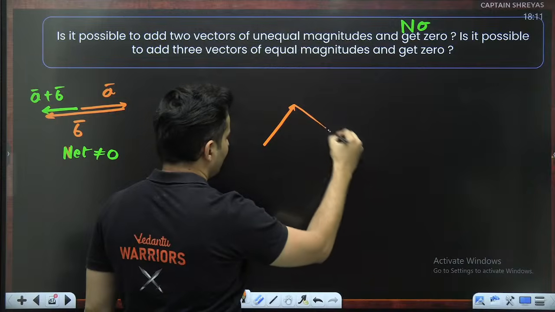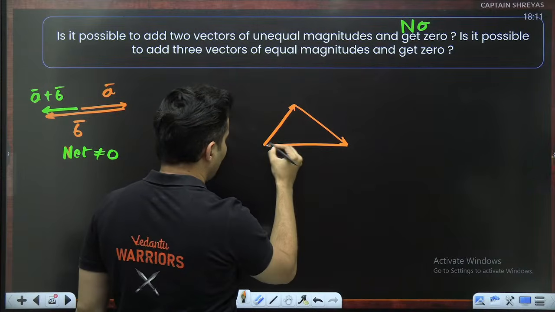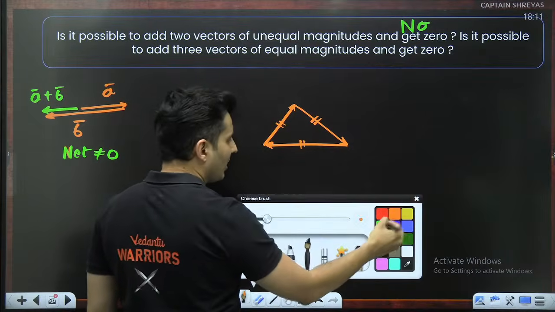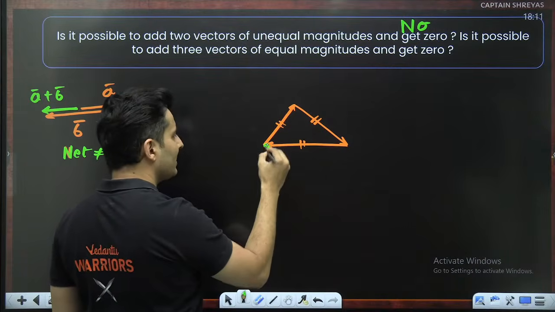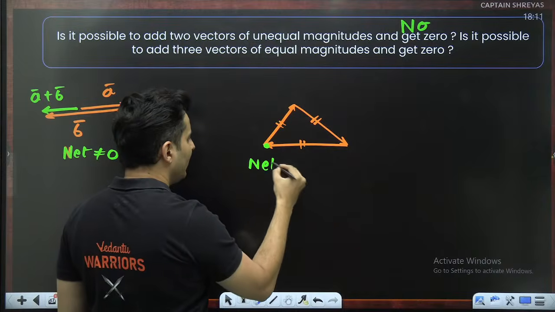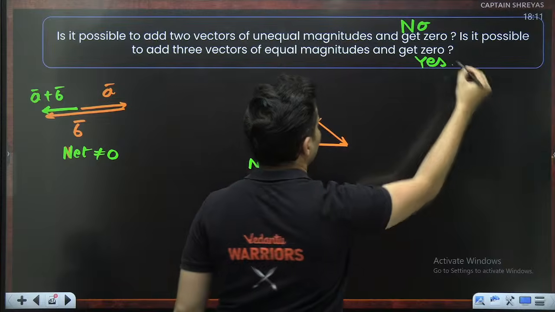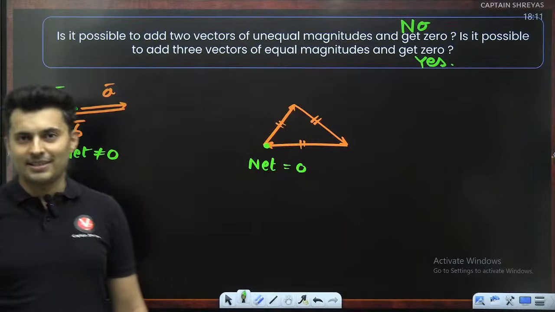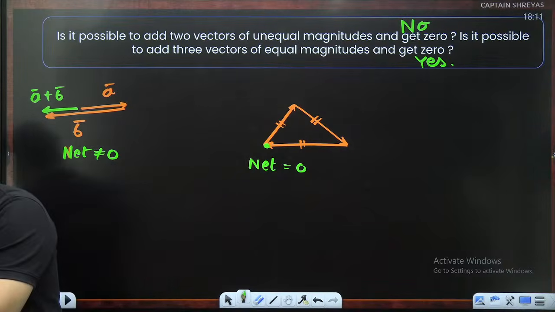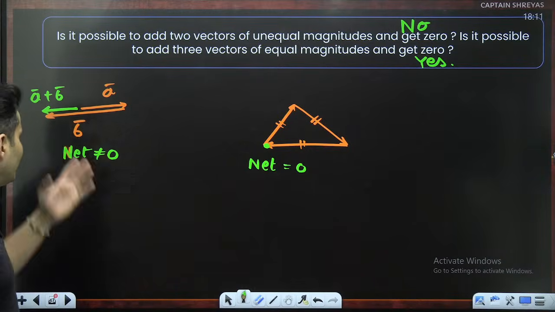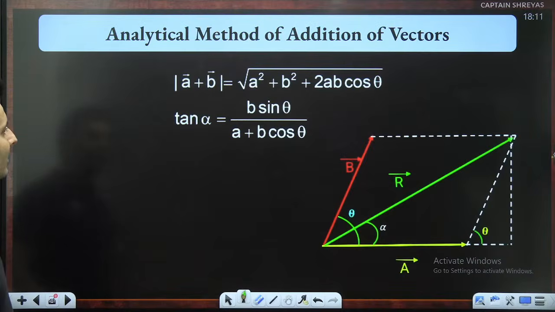Start with this, go to this, and come back over here. This and this and this, same magnitude. Do you see you're coming back at the same point? There is no missing side. So here the net sum is 0. So the second answer is a yes. Perfect. Nothing wrong over here. Exactly. So we have used polygon law, and here we have just normally used the triangle law, nothing more.